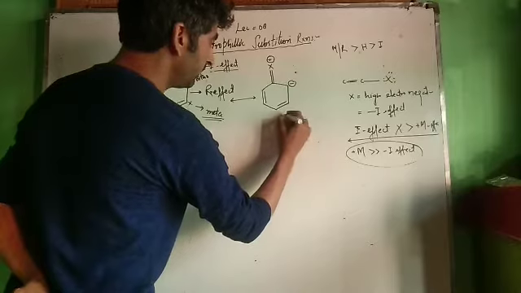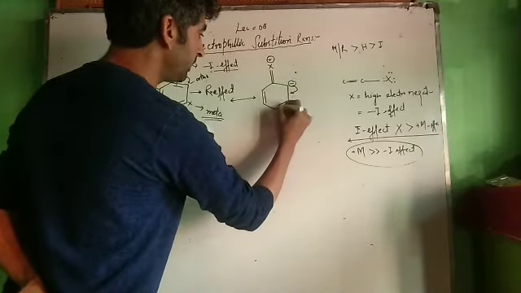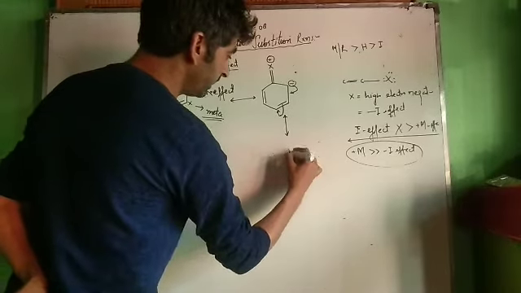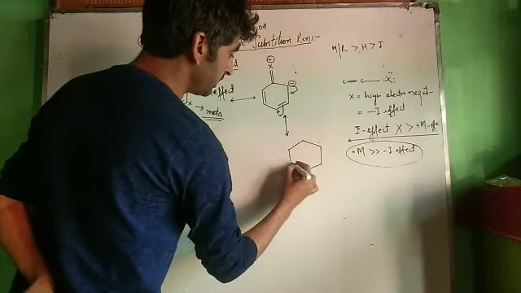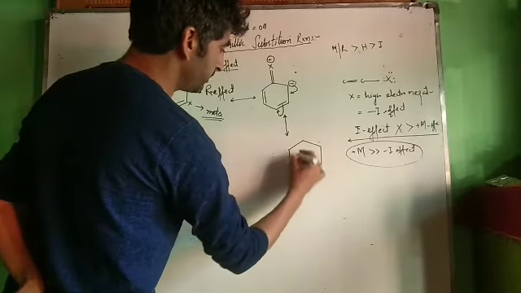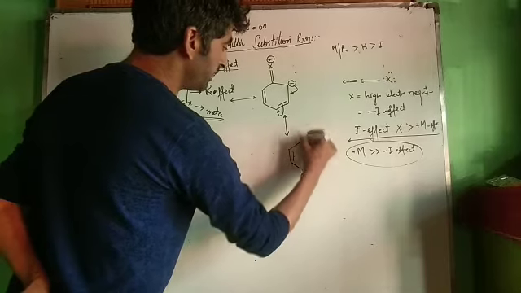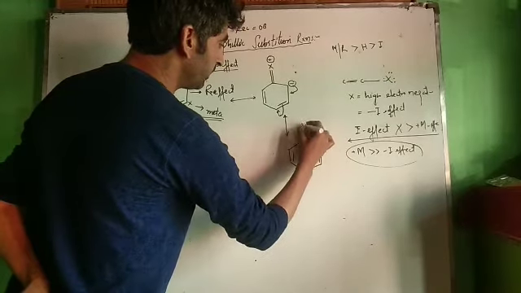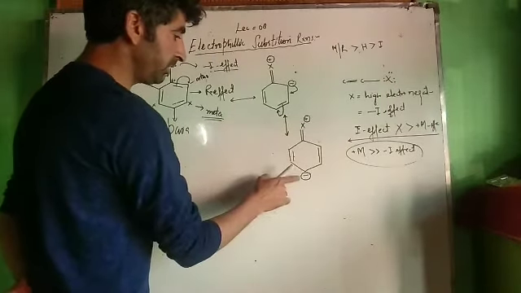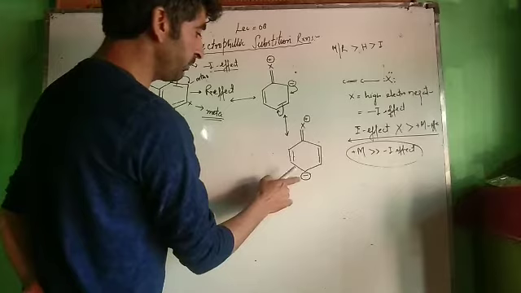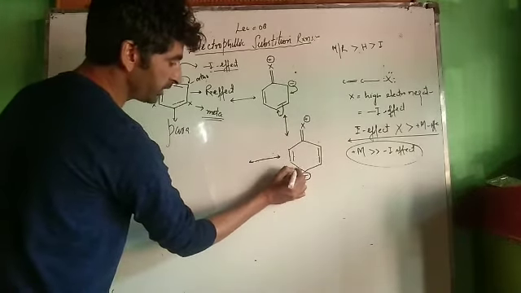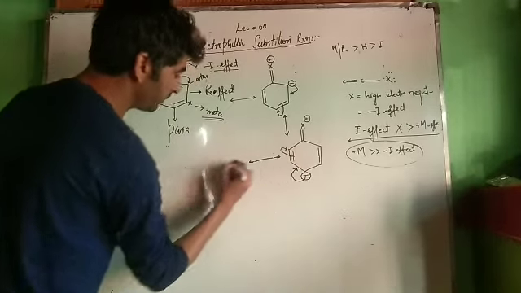Now see, we can delocalize this electron pair and form a double bond over here. We get one more type of resonating structure. Drawing resonating structures is very important in organic chemistry. You should be able to draw these. Now this is double bond X positive. This is one more type of resonating structure in which negative charge density increases at the para position. We can have one more type of resonating structure if we delocalize this negative charge and this double bond.